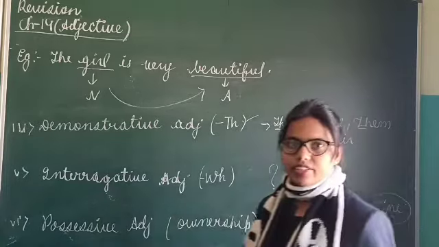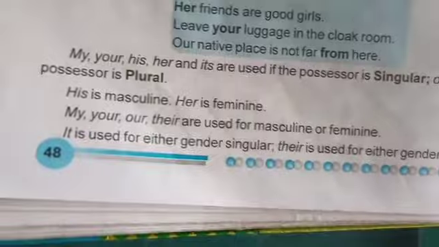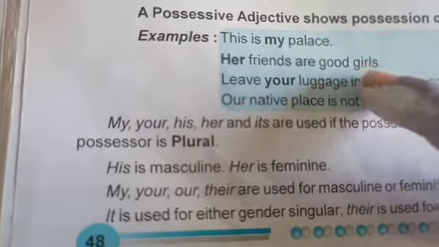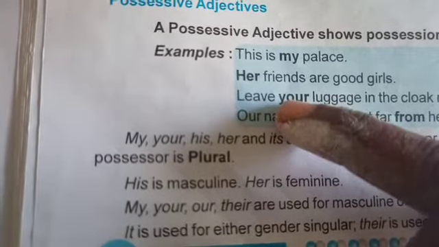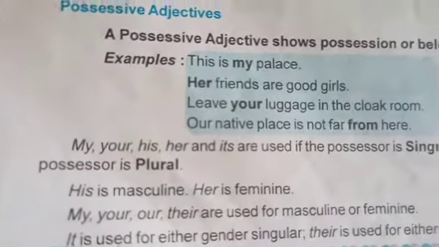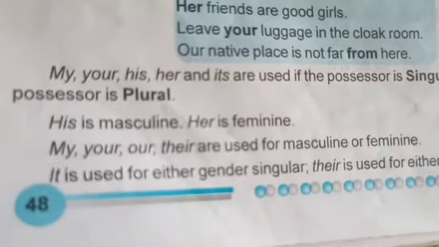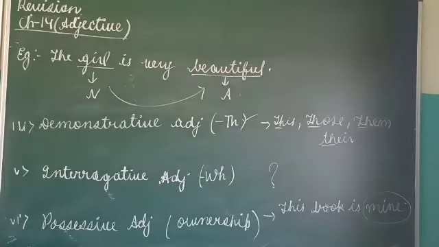So all these words which show ownership are known as possessive adjectives. Just in revision, I'll show you. You can see here, this is my house, her friends are good girls, leave your luggage. So whose luggage? Your luggage, so this tells that this luggage is ours. So all these words which tell us about ownership are known as possessive adjectives.